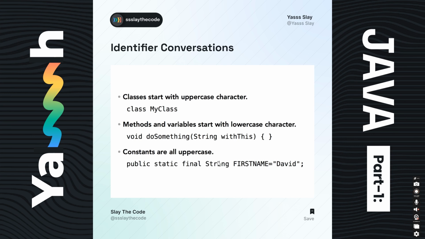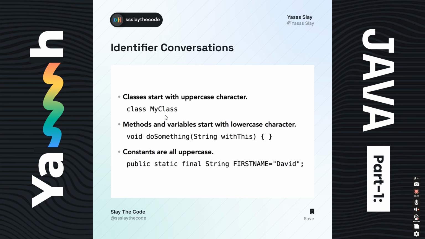Okay, now we can give different names as we want. I can start the class name with lowercase, and I can start a method name or variable name with all capitals.